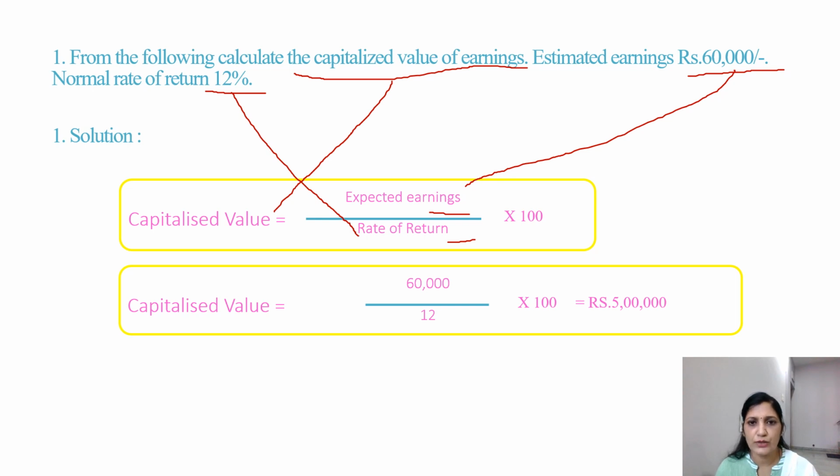So here I have substituted these values. Capitalized value is equal to expected earning, that is 60,000, divided by rate of return, that is 12%, into 100. So we come across this value, rupees 5 lakhs. What is this 5 lakhs? This is the capitalized value. Like this we find out the capitalized value of earnings. Clear about this? Let us see some more problems.